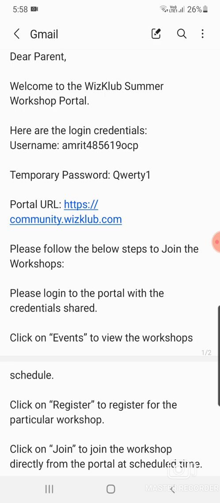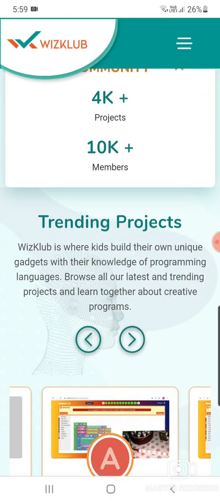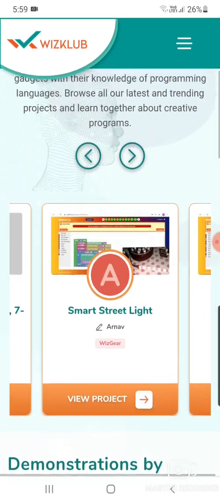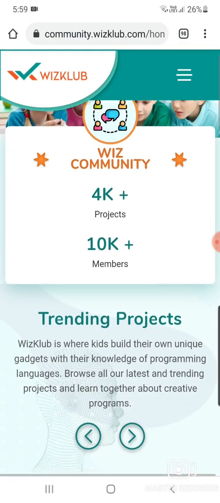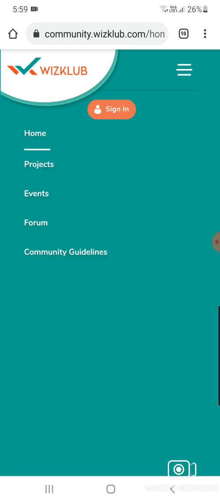When you click this portal URL, I am going to click here. After filling username and password from that email, this page will come to you, the Viz Club, Viz community page. Now you have to scroll down and there will be some projects. You can also start from here. There are 3 lines at the top. Just click on these 3 lines and here it is written events. You can click on this events. Okay, I'm just going to click.